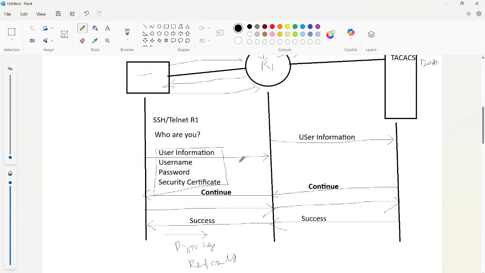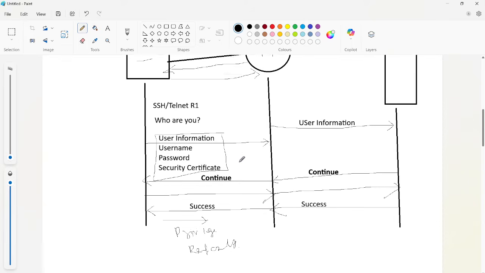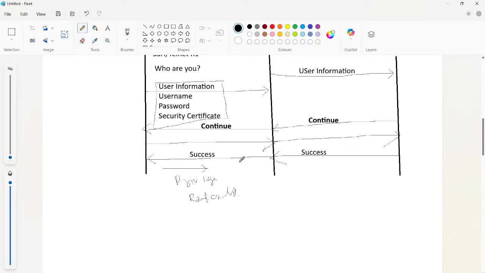Whatever existing configuration is available, they can only see it, and they can execute only the show commands. They will not have permission to configure the router.